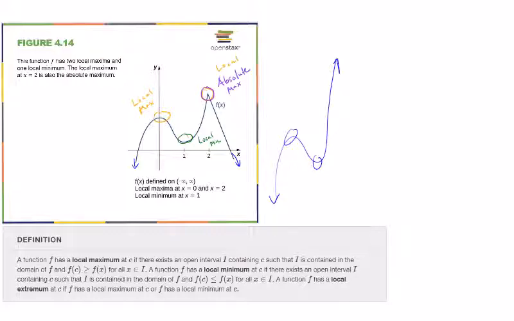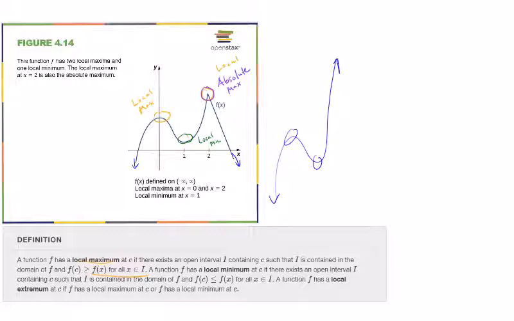Here's the definition of local max and mins. We have an interval I, and a local maximum is where you have an output at c of the function that's greater than all other outputs in that given interval.